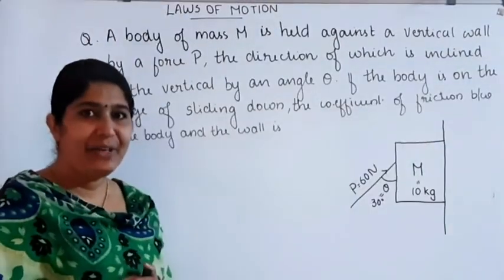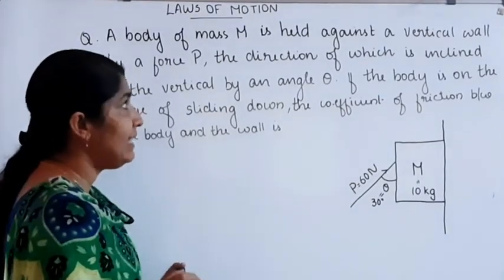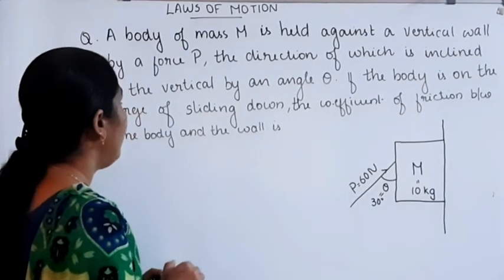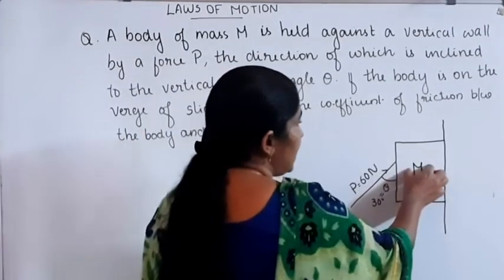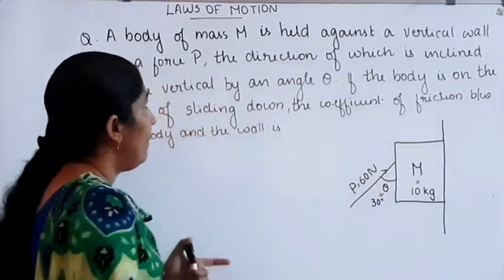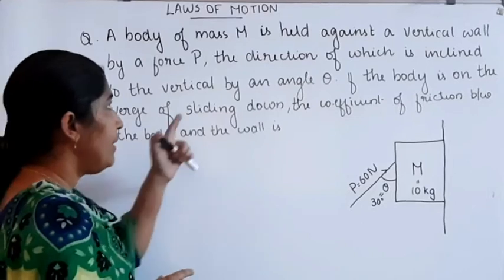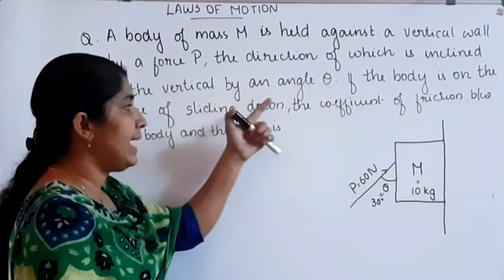Okay, our next question: a body of mass capital M is held against a vertical wall by a force P, the direction of which is inclined to the vertical by an angle theta.